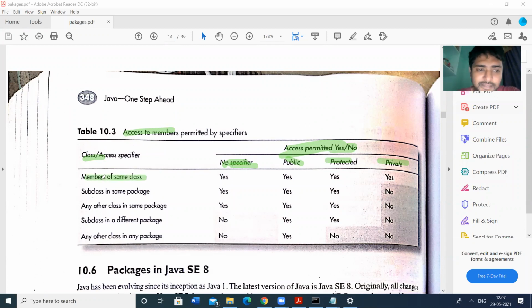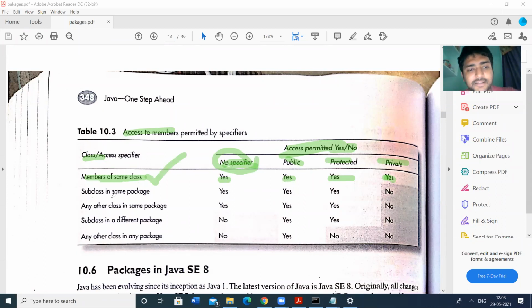Members of the same class can be accessed when you declare them as default, public, protected, or private. In all cases, the members of the class can access the members. So that is okay.